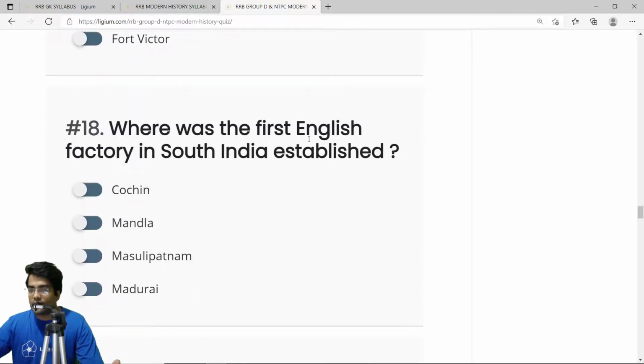Where was the first English factory in South India established? Now, the first English factory in India was established in Surat. That's the correct answer, Surat. But where was the first English factory in South India established? It is Masulipatam. So the correct answer is Masulipatam.